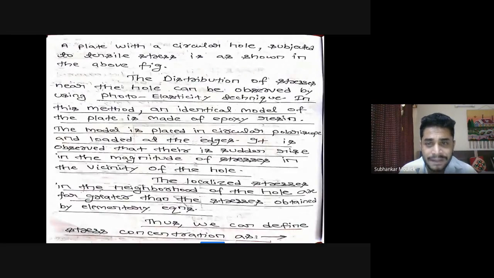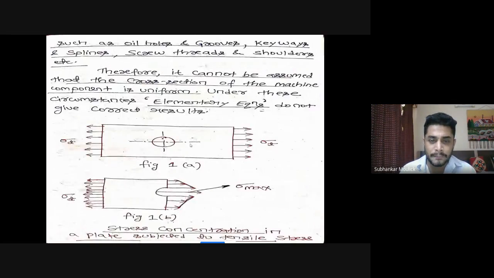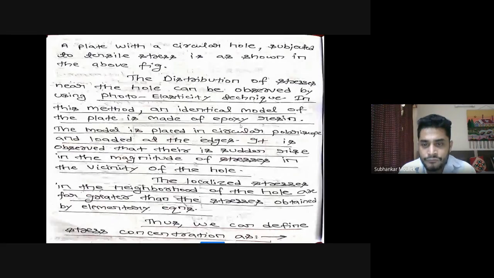Then they used the technique called photoelasticity, and in this technique they made a model of this component of epoxy resin.